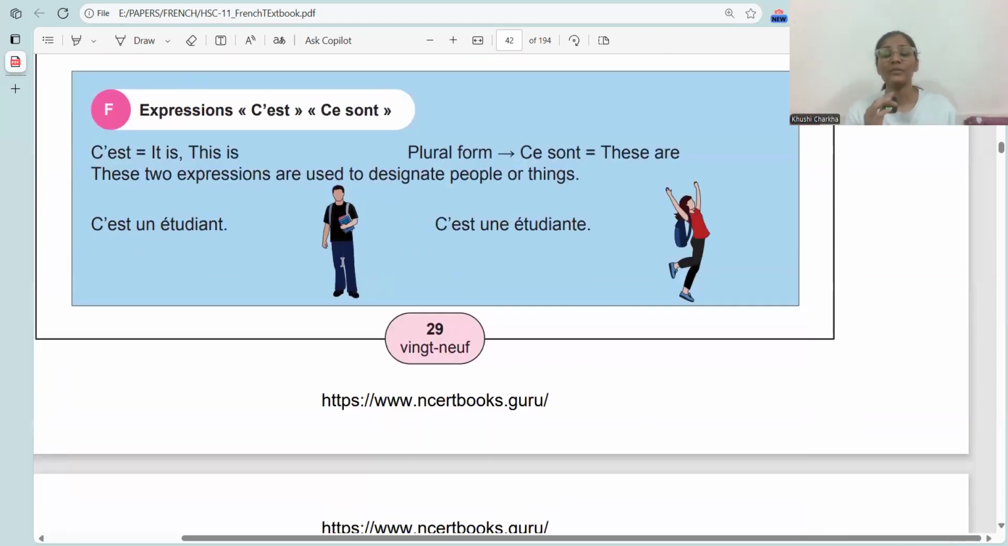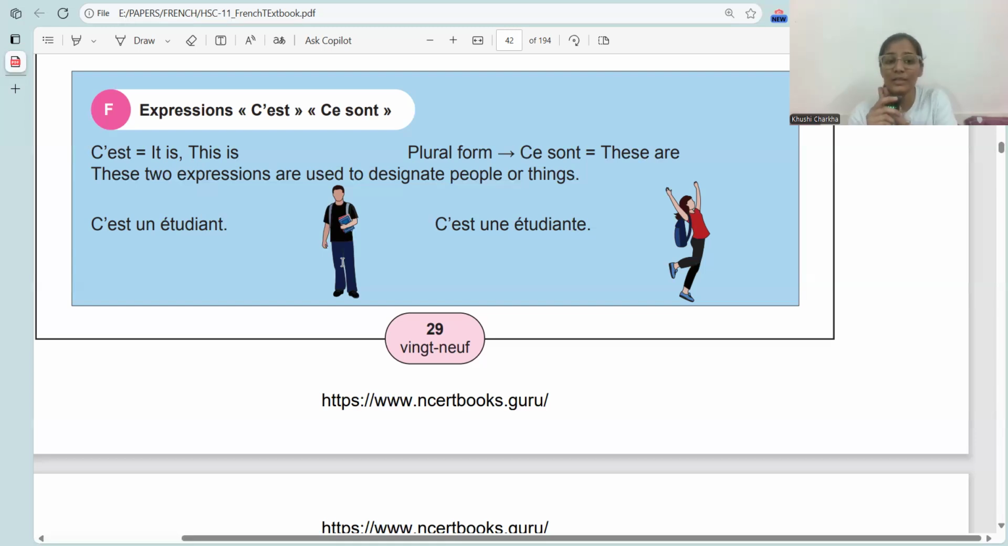Now there is another topic connected to this topic. The sixth topic, which is expressions c'est and ce sont. C'est: est is a form of verb être we have seen just now. It means is. And ce sont means they are. C'est means it is or this is, and ce sont, the plural form, means these are.